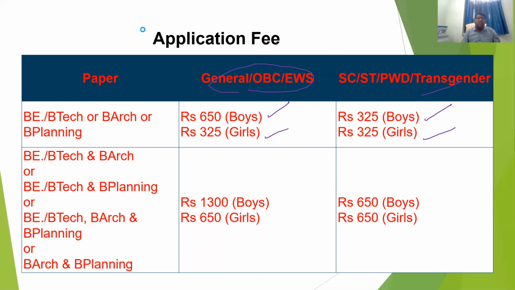Next, for BE, BTech and B Architecture papers, and for both B Planning and B Architecture, what are the fees for the general and OBC category? 1300 for boys and 650 for girls. For SC, ST, it is 650 only for boys and girls. These are the fee instructions.